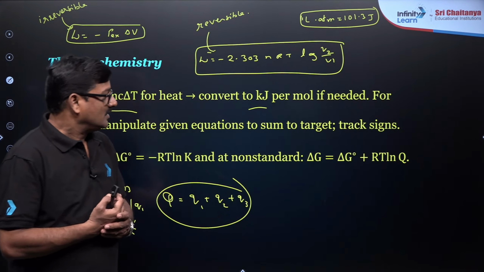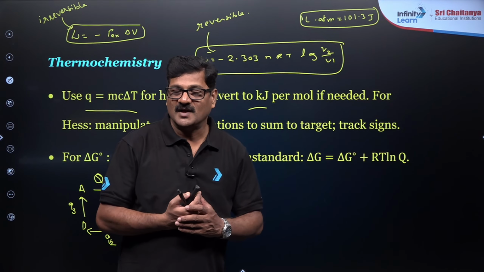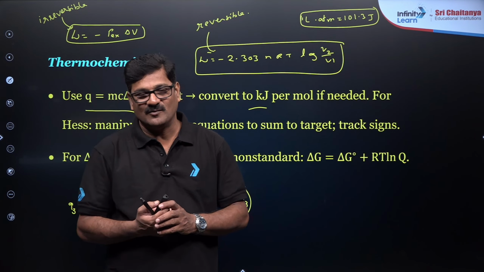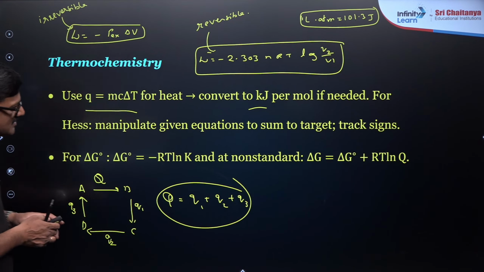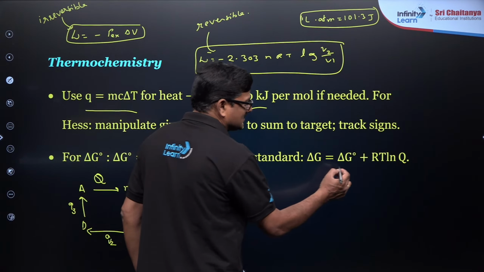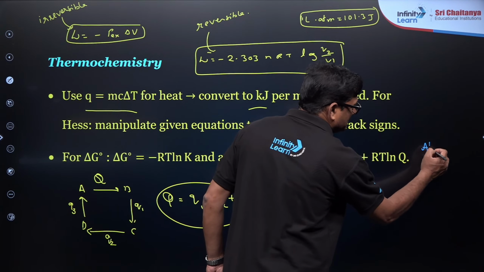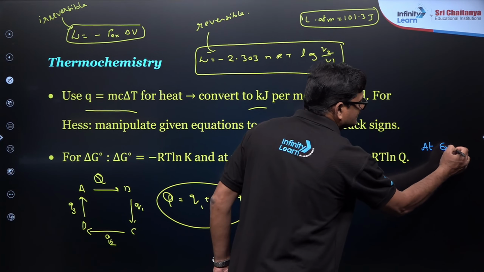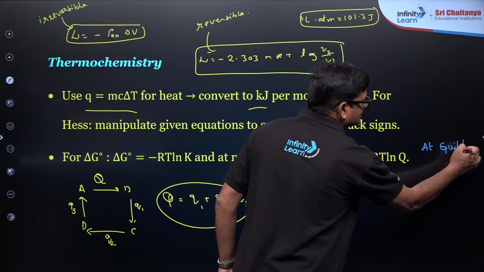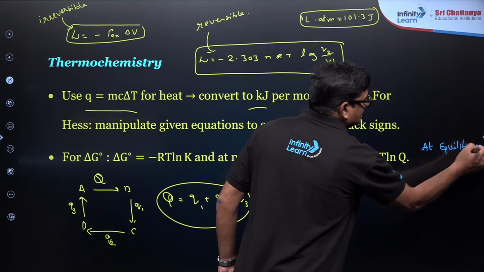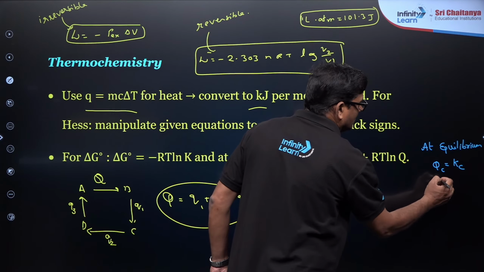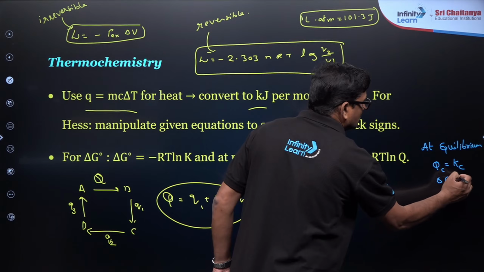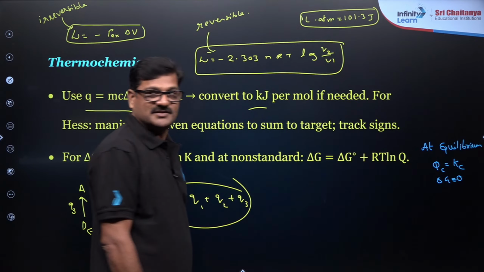Okay children, then what is Q here? Reaction quotient. What does the reaction quotient tell? When the situation is at equilibrium, Qc is equal to Kc and delta G is equal to 0, according to thermodynamics.